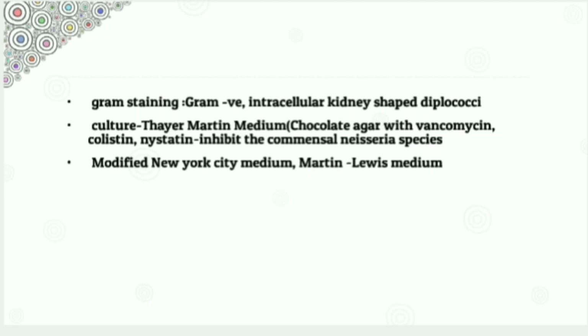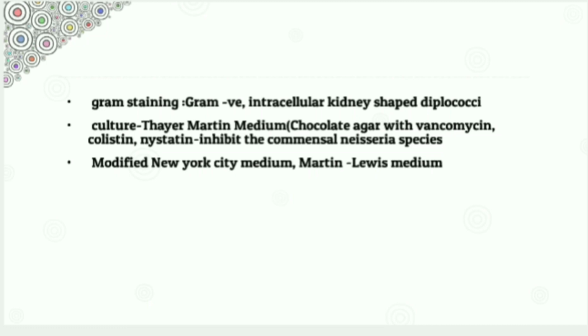The medium used here for culture is the Thayer-Martin medium. This is nothing but chocolate agar with vancomycin, colistin and nystatin. The use is to inhibit the commensal Neisseria species. Modified New York City medium and Martin Lewis medium can also be used to culture gonococcus.